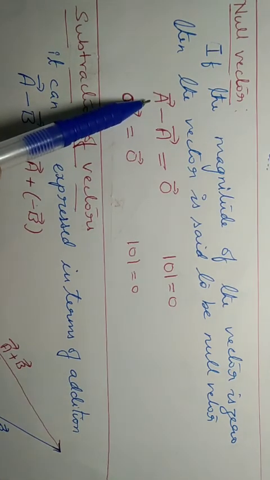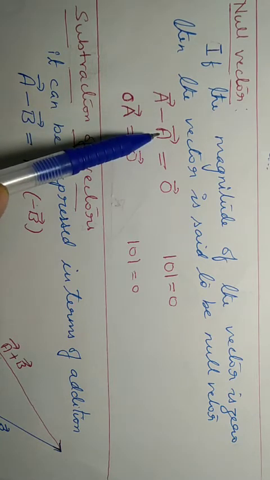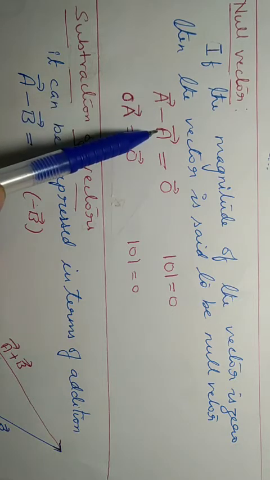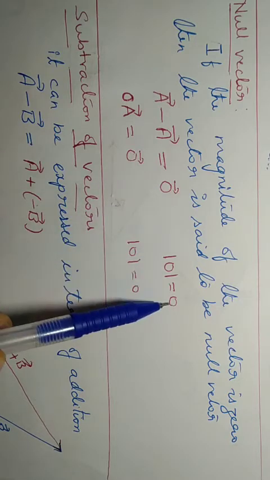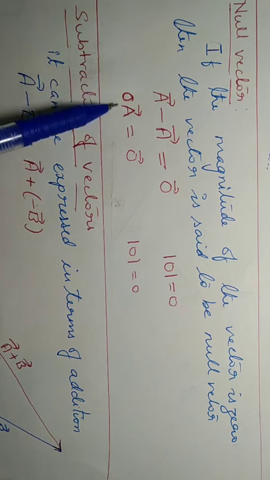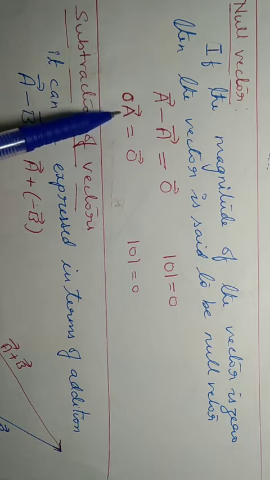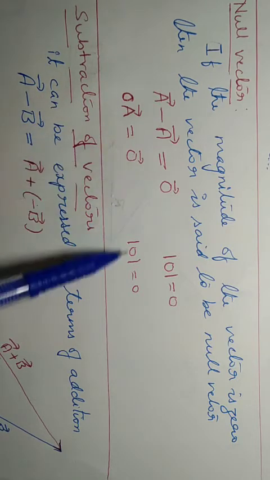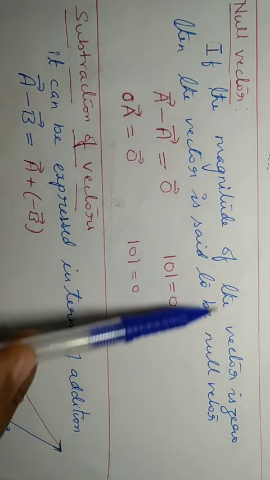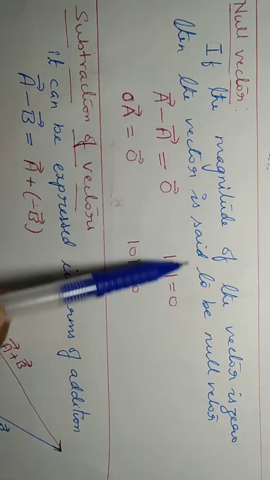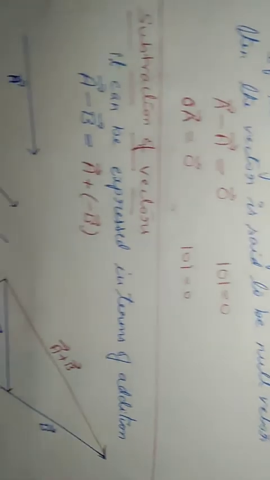See, when we add equal and opposite vectors, vector A plus minus A, or vector A minus vector A, it gives a null vector whose magnitude is 0. Also, if you multiply a vector A by a factor 0, it gives once again a null vector whose magnitude is 0. Therefore, what is a null vector? If the magnitude of the vector is 0, then the vector is said to be a null vector. Hope you understood this topic.